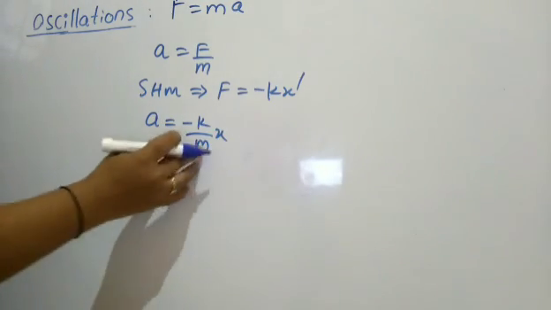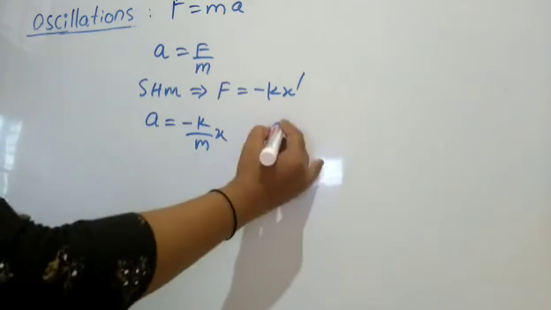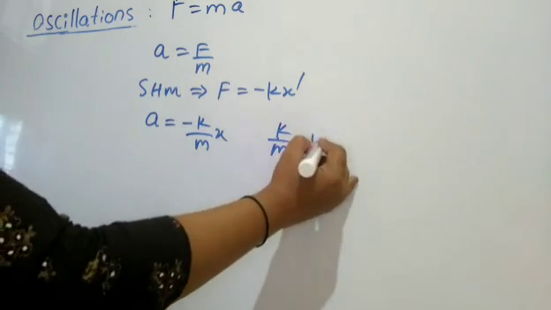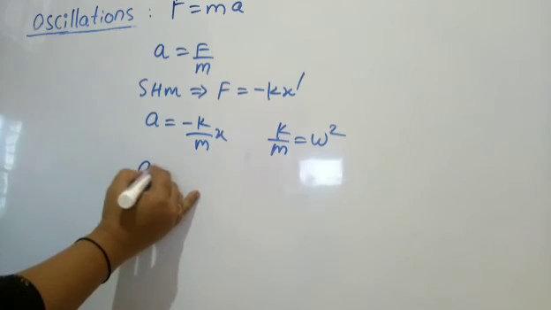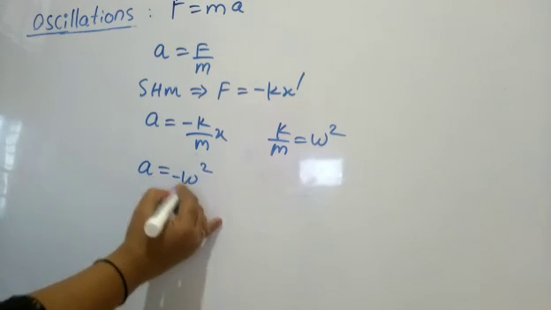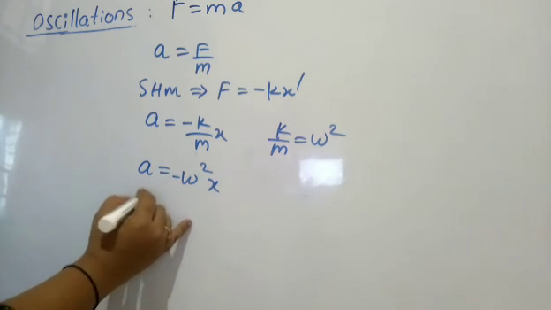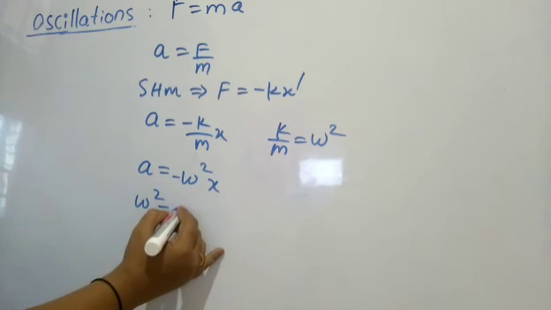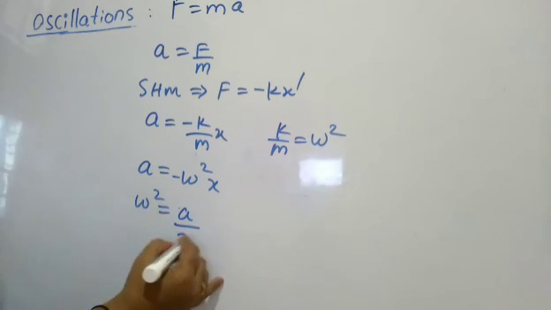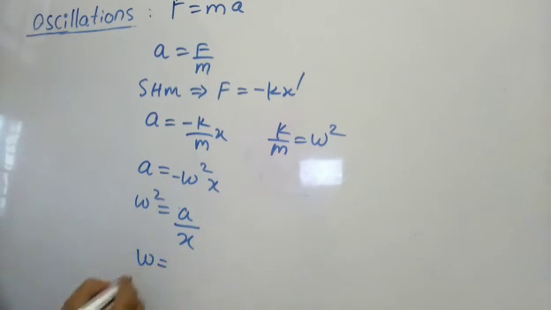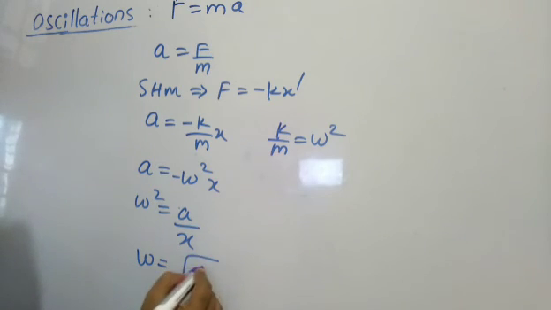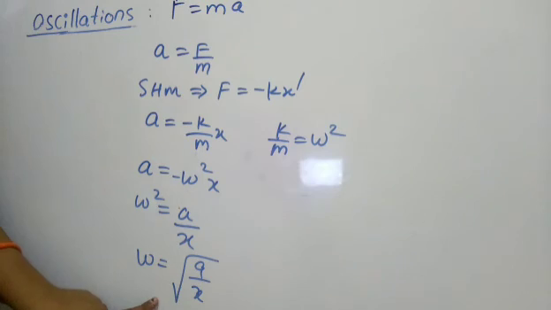This k by m we have called omega square. So A is equal to minus omega square x. So omega square is equal to A by x. So omega is equal to root of A by x. So we got the omega value here.